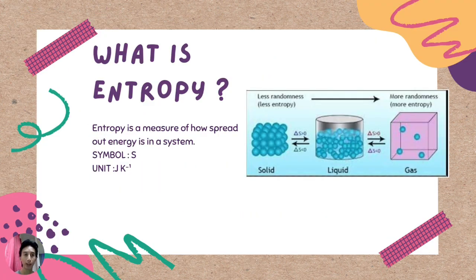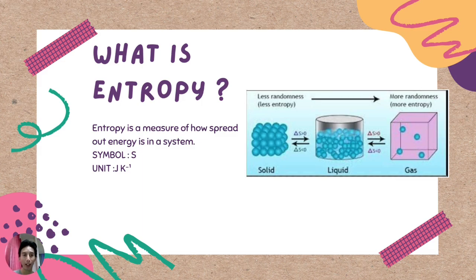So, what is entropy? Entropy is a measure of how spread out energy is in a system. When energy is concentrated in one place, the entropy is low. As the energy becomes more spread out throughout the system, the entropy increases. The entropy is represented by the symbol S, and its unit is joules per Kelvin, which shows that the entropy is related to both energy and temperature.